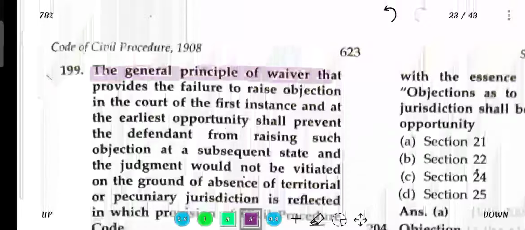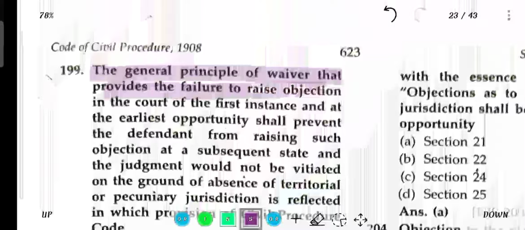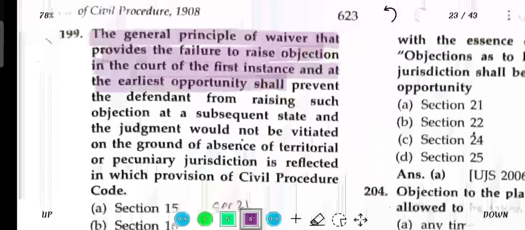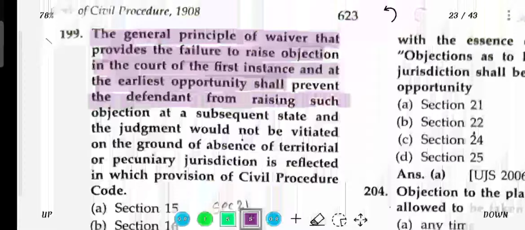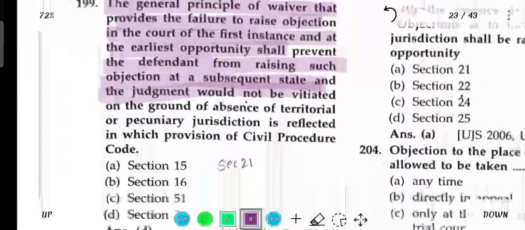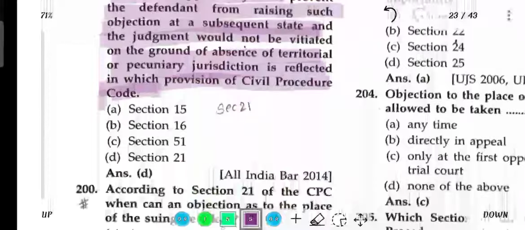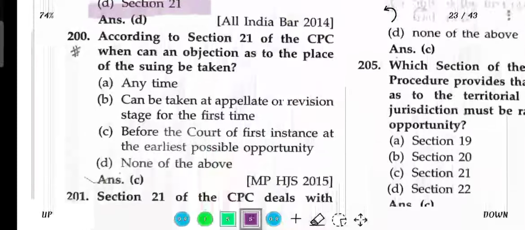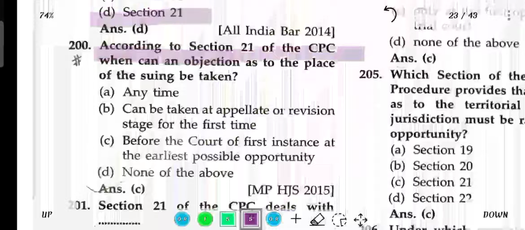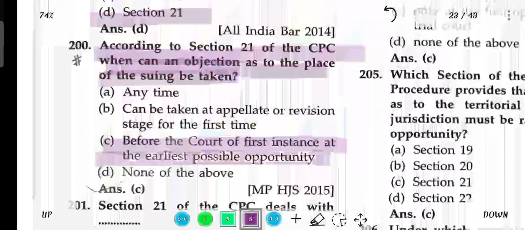The general principle of waiver provides that failure to raise an objection in the court of first instance at the earliest opportunity shall prevent the defendant from raising such objection at a subsequent stage. The judgment would not be invalidated on the ground of absence of territorial or pecuniary jurisdiction, which is reflected in Section 21 of the CPC. According to Section 21 of CPC, an objection as to the place of suing must be taken before the court of first instance at the earliest possible opportunity.